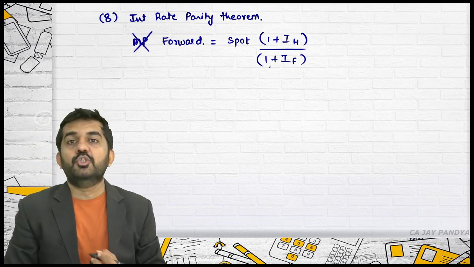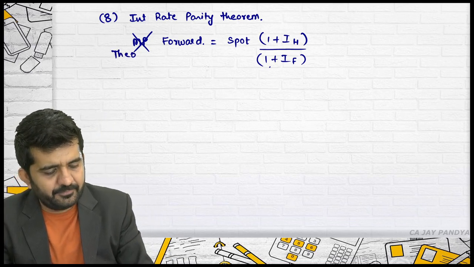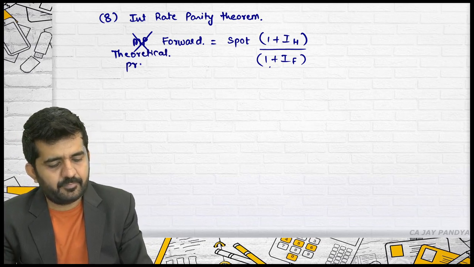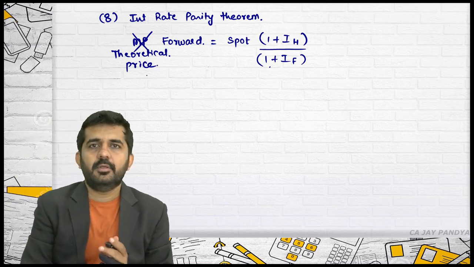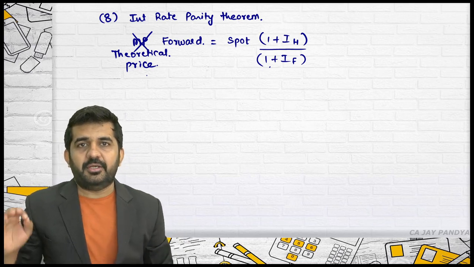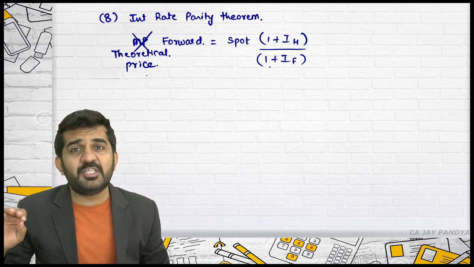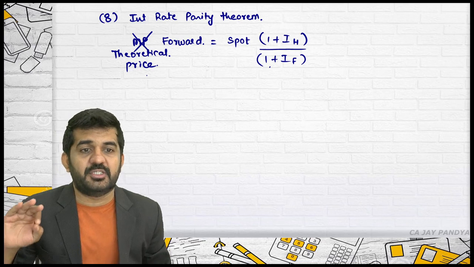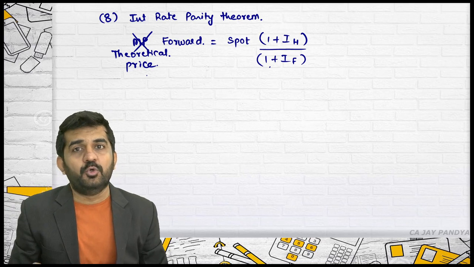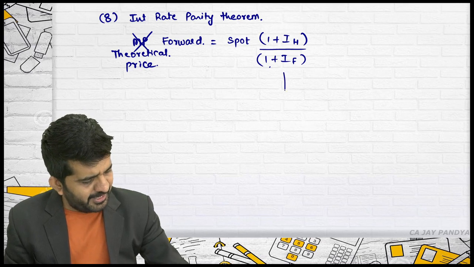The answer is no. This theorem says that this should be the price of forward. It is a theoretical price of forward. If this is not the price of forward, sir, then what? If this is not actually the price of forward, then what do we need to do to find out the price of forward? Try to concentrate. Then there might be two cases.